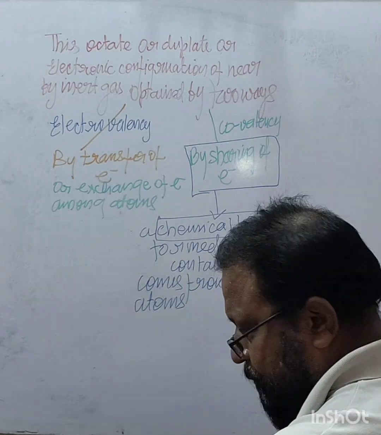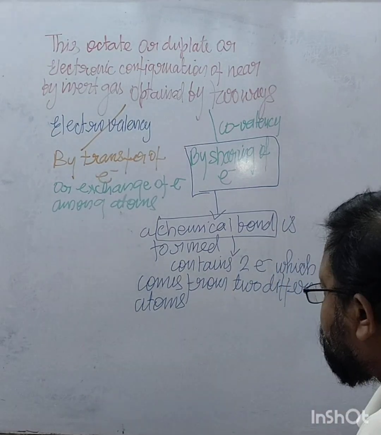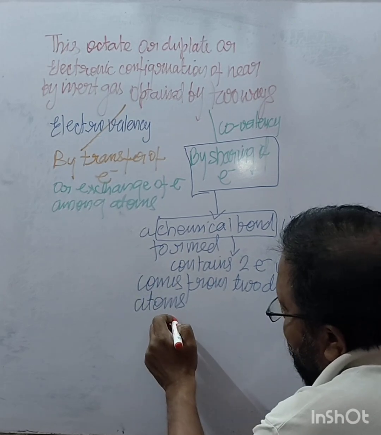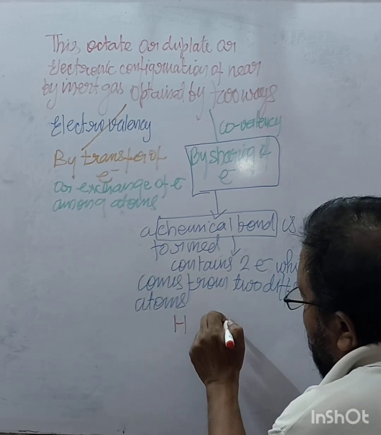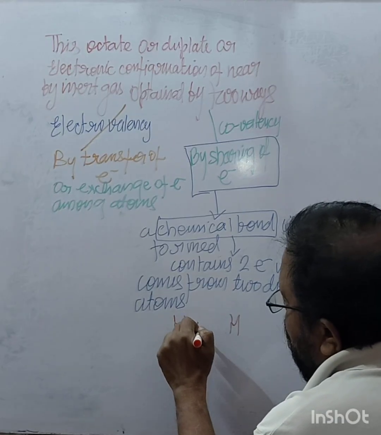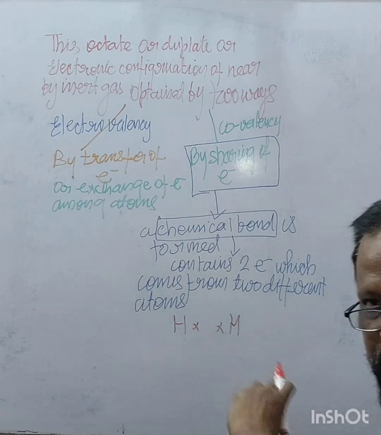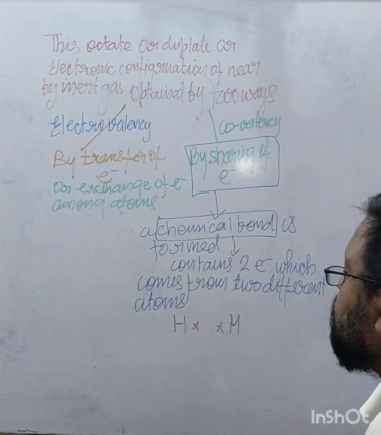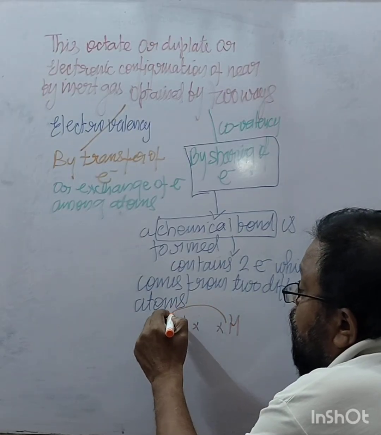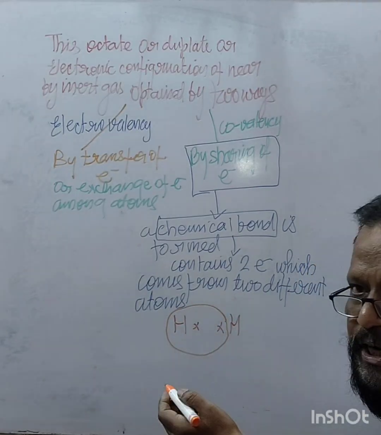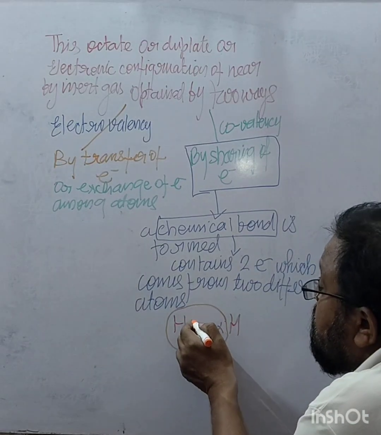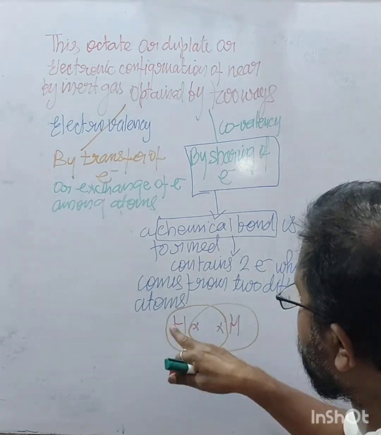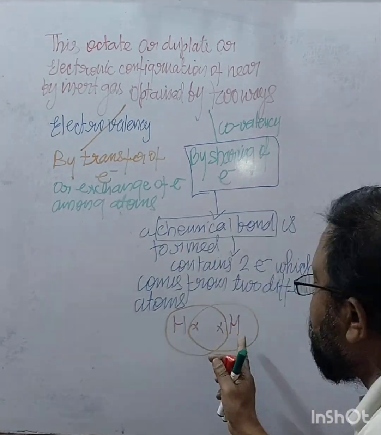Like if we talk about the hydrogen atom, hydrogen is having one electron and one electron. Both are having one electron. This hydrogen atom takes one electron of the other hydrogen and gets the stable configuration of the nearby inert gas helium. Two electrons, and this one takes one electron.